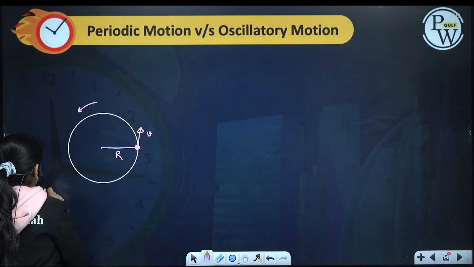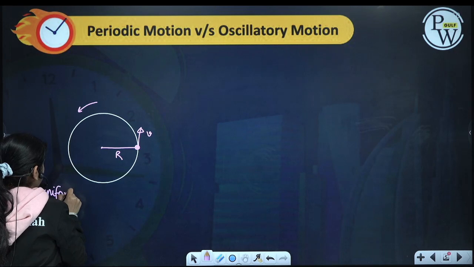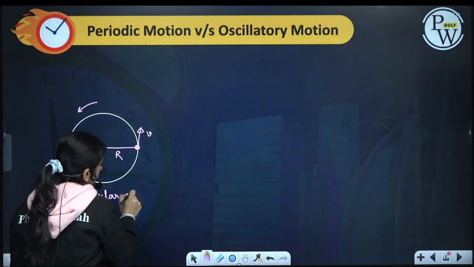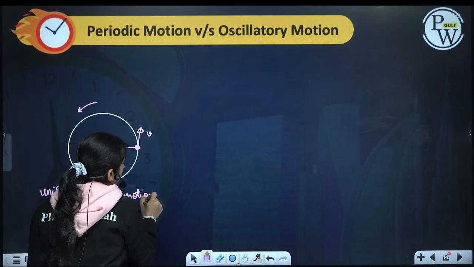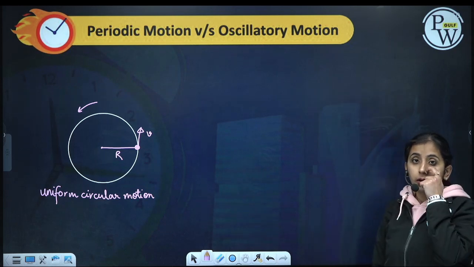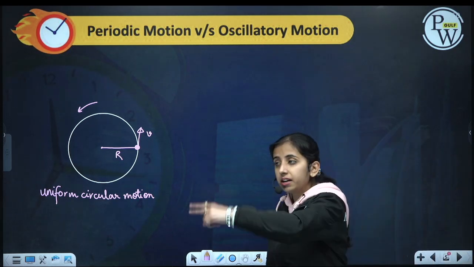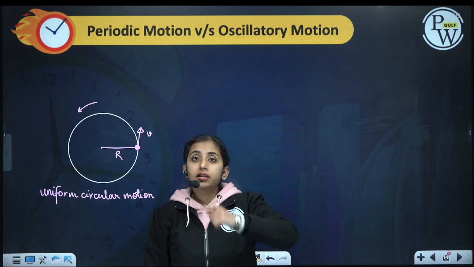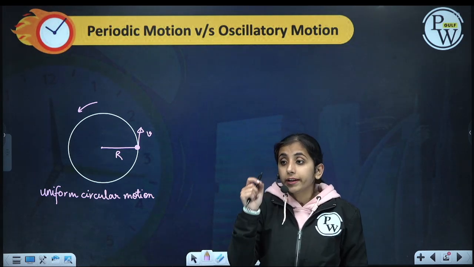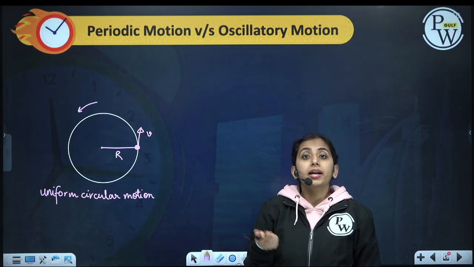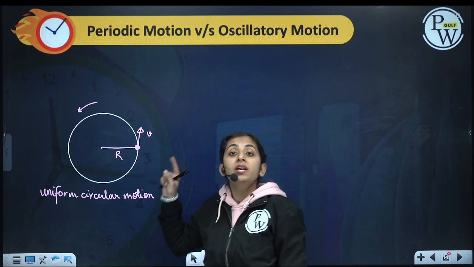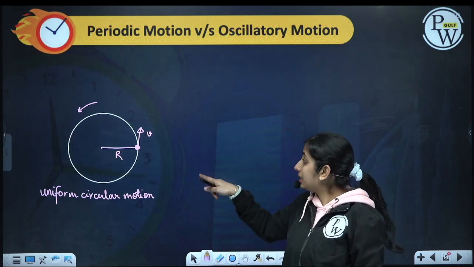In uniform circular motion, the particle covers one revolution in a fixed time, then the next revolution in the same time, and so on. This is a periodic motion, but it is not moving to and fro or back and forth about a fixed point. This is not oscillatory, but it is periodic.